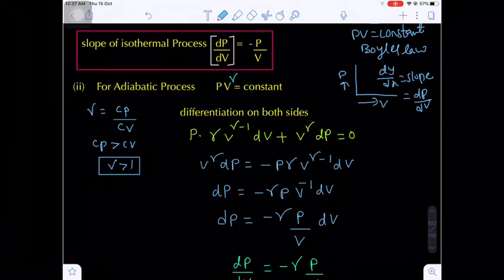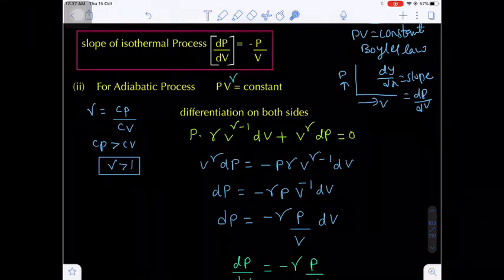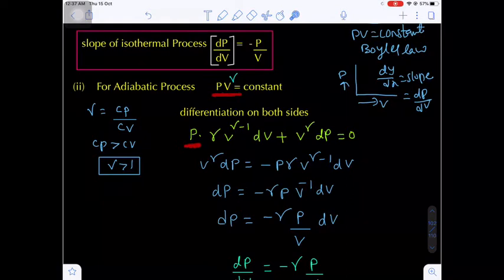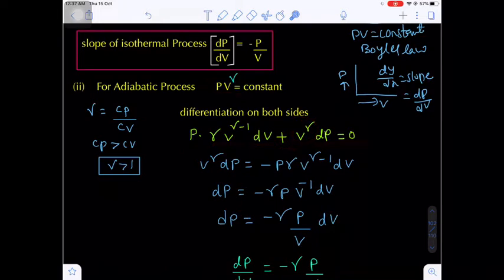Now after differentiation of PV to the power gamma equal to constant, this is a UV form. P is kept constant, V to the power gamma, and we know x to the power n gives n into x to the power n minus 1. So the differentiation of volume will be dV, plus, now keep V to the power gamma constant, and the differentiation of pressure dP equal to 0.